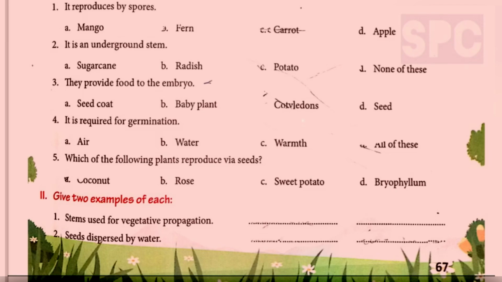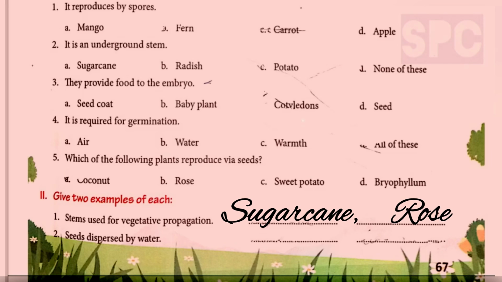Give 2 examples of each. First, stems used for vegetative propagation. So students, sugarcane stems and rose stems are used for vegetative propagation. Part 2, seeds dispersed by water. So coconut and lotus seeds are dispersed by water.